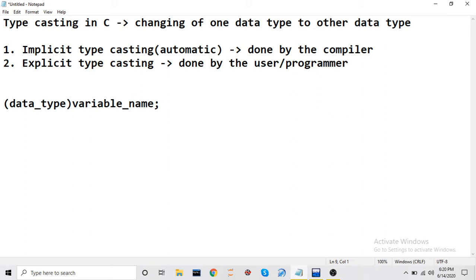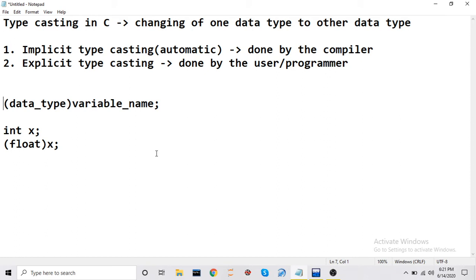Let me write an example. Suppose you have created an integer variable with name x and you want to convert it to float. So you can write (float) x. Then the data type of the variable will be converted from integer to float.